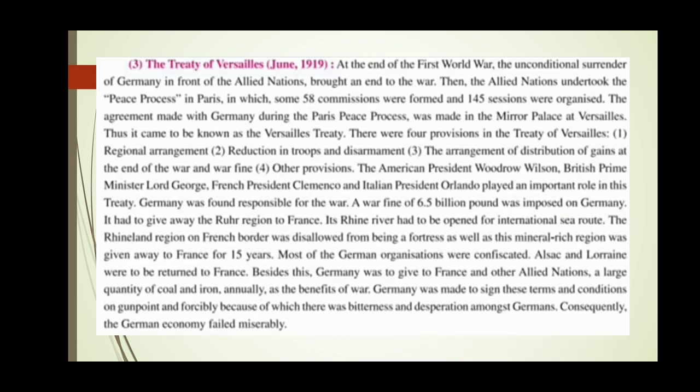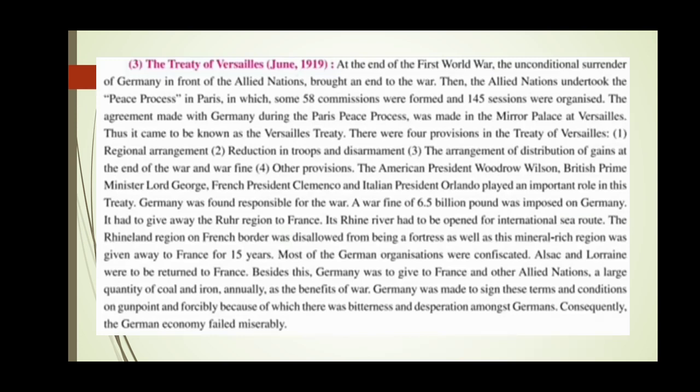So this region was given away to France for 15 years because it was a mineral rich region. Most of the German organizations were confiscated. So German organizations were taken away. Alsace and Lorraine were to be returned to France. So these two were also supposed to be returned to France.